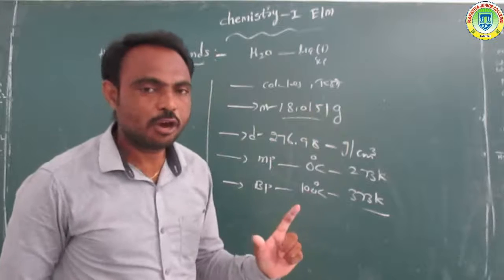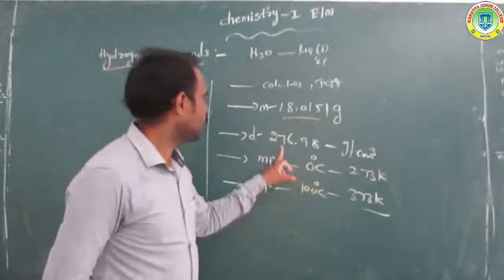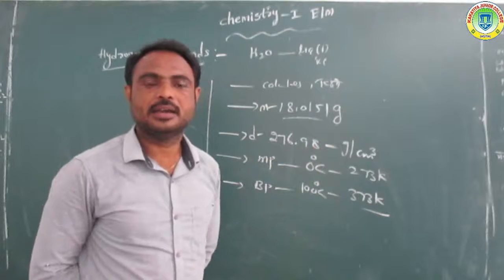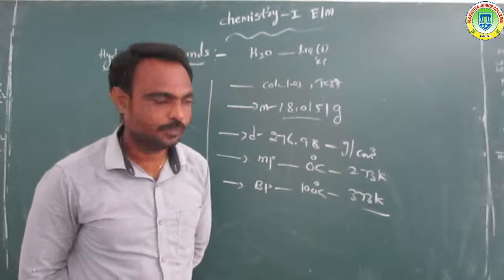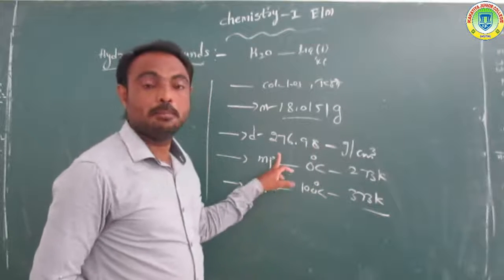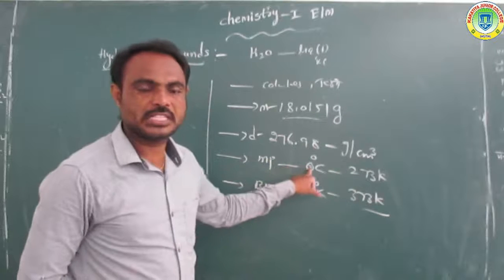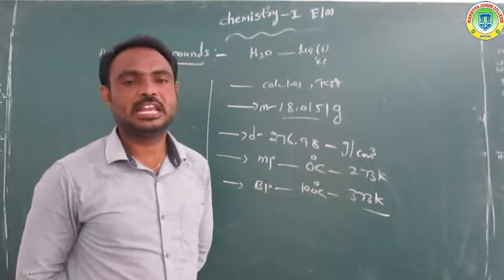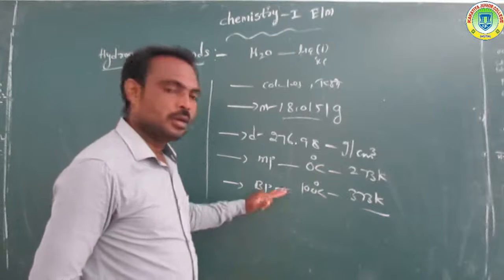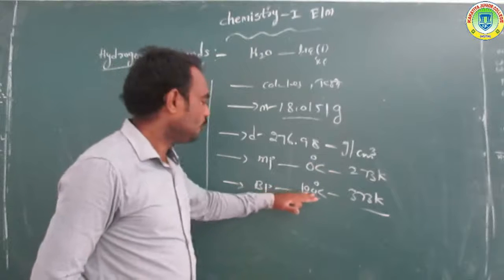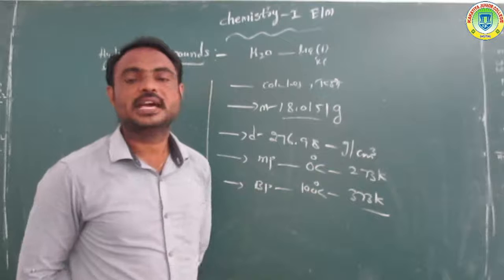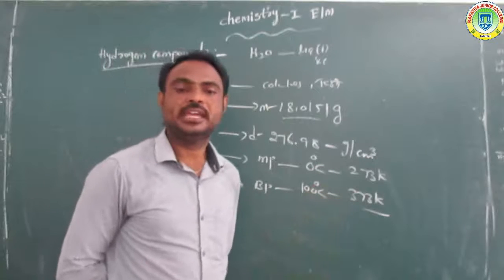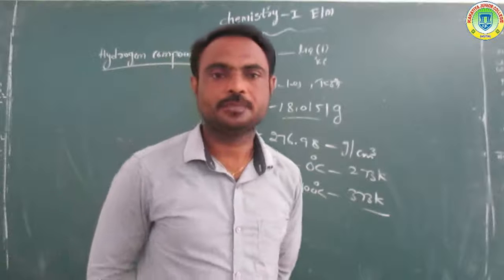The density is 276.98 gram per centimeter cube. Melting point is 0 degree centigrade or 273 Kelvin. Boiling point is 100 degree centigrade or 373 Kelvin.